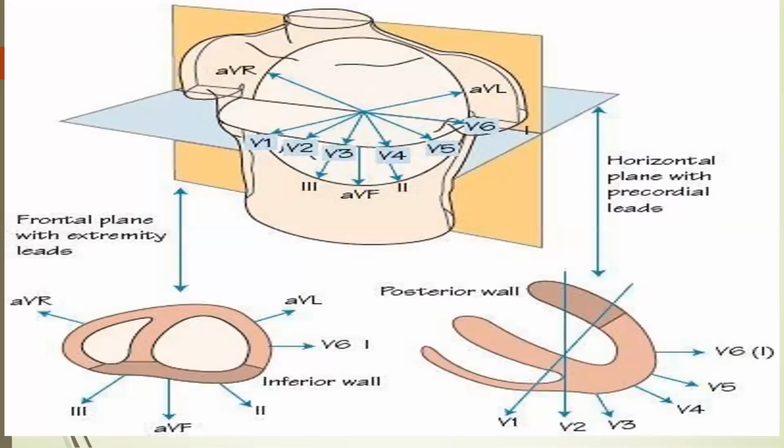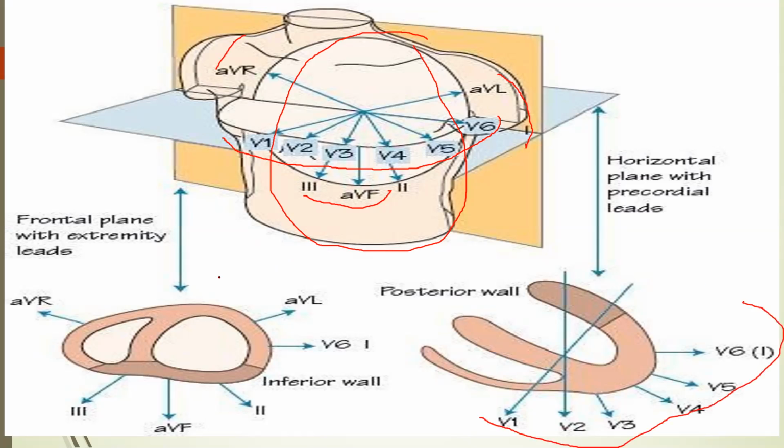Okay, now see this. This is the combined image showing the position of the chest leads and limb leads. If we see, in the horizontal plane, these are V1 to V6, and in the vertical plane, these are the limb leads. Okay, this is 2, 3, AVF, the inferior limb leads. This is 1 and AVL. This is in the vertical plane, and this is the AVR. Okay, so to summarize, these are the chest leads in a horizontal plane, which we have already seen.